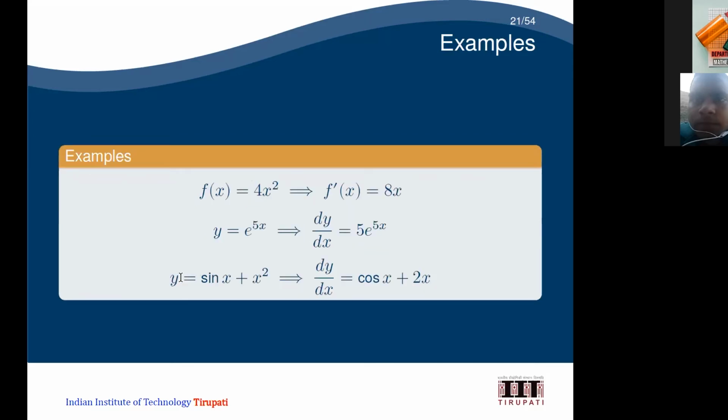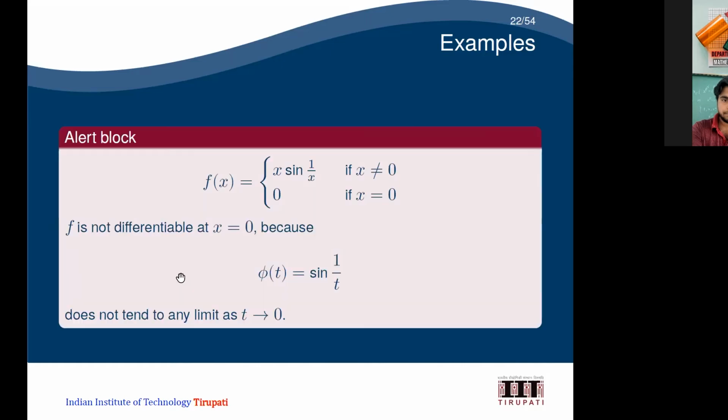These are some examples. If f of x equals 4x square, then f dash of x is 8x. If y equals e power 5x, then dy by dx equals 5 into e power 5x. And if y equals sin x plus x square, then dy by dx equals cos x plus 2x. So these are all the preliminaries, and I'm just wrapping it up.